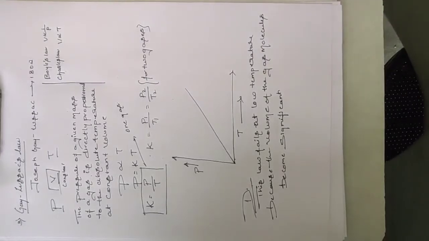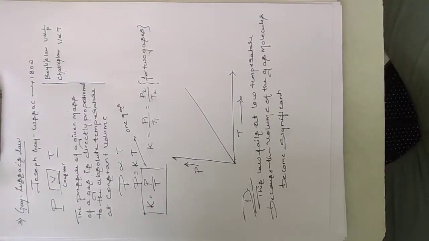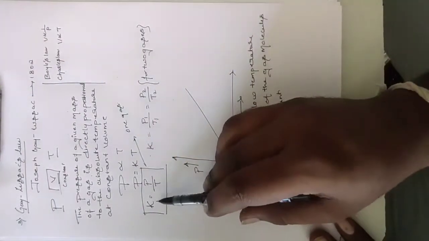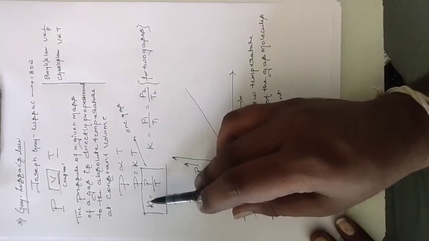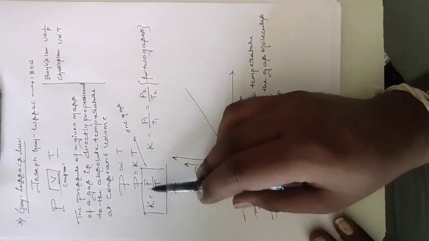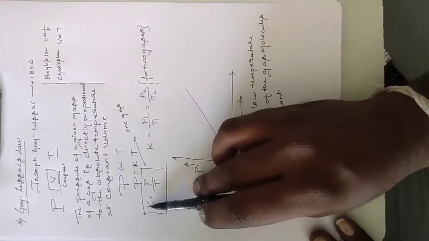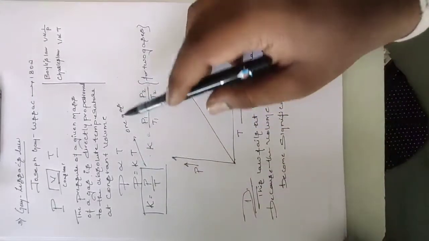okay. See, Gay-Lussac's law was proposed by Joseph Gay-Lussac. You see, in Gay-Lussac's law, at constant volume, the pressure of a given mass of a gas is directly proportional to the temperature. I have given the formula that P is directly proportional to T, P equals KT, and K is nothing but the proportionality constant equals P by T. This expression gives only for one gas.